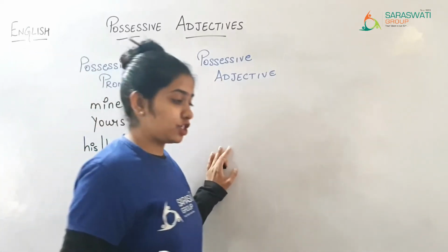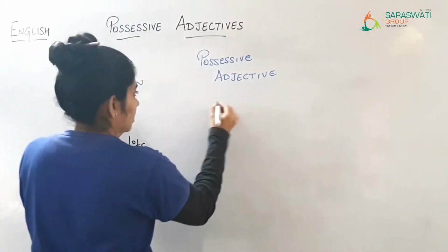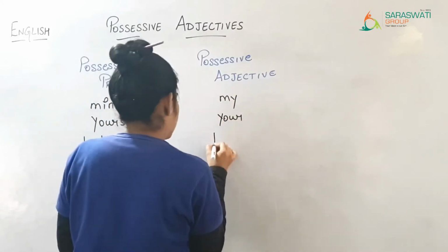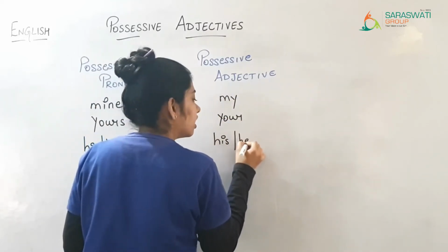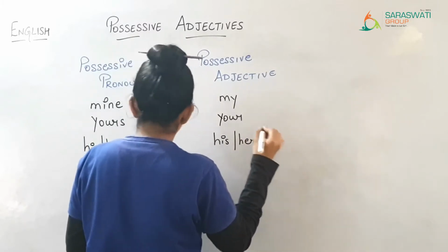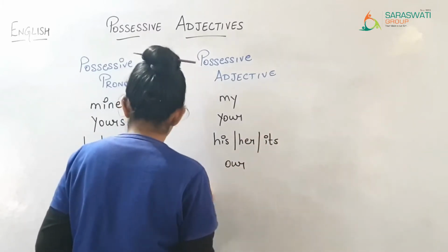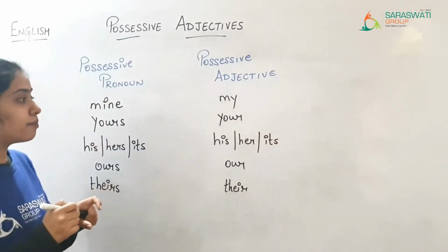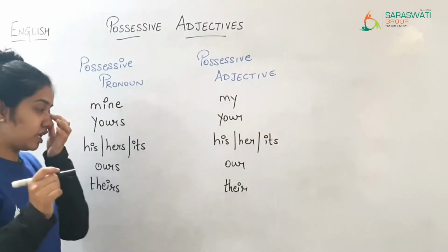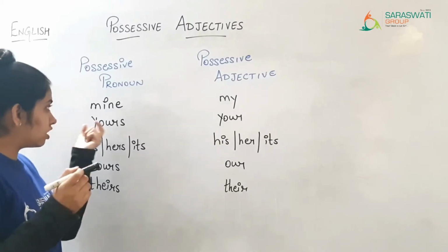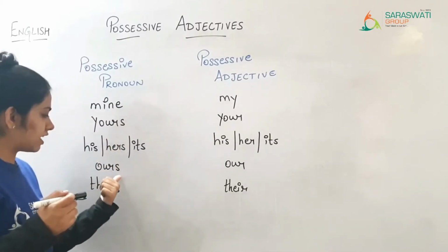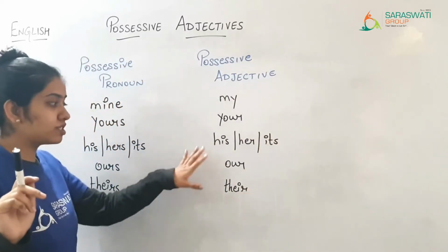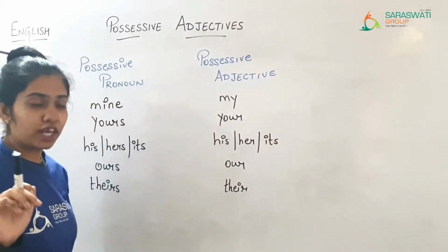Now possessive adjective: my, your, his, her and its, our and their. Then, if you have noticed one thing here, let me tell you that here we have used s, s, s, s. But in possessive adjective we have removed that s. We are not using any kind of s, right?